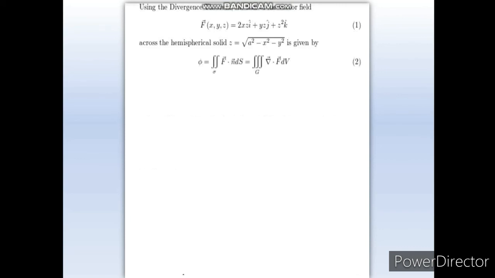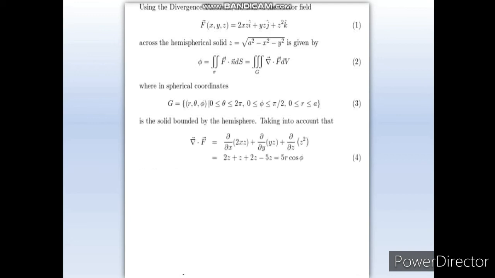So using the divergence theorem, the flux of the vector field across the hemisphere solid z equal to this one is given by phi equal to this one, which is the formula of flux, where in spherical coordinates G is equal to r, theta and phi, where theta is from 0 to 2 pi, phi is 0 to pi over 2, and r is 0 to a, because it's a hemisphere. That's why we will have all these limits.